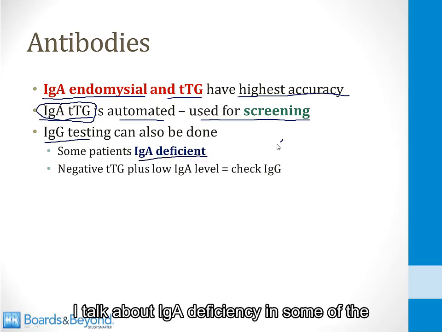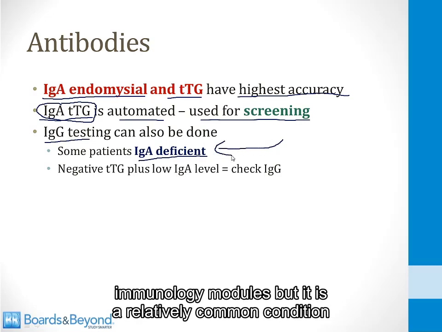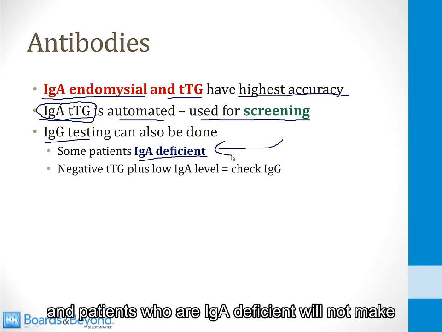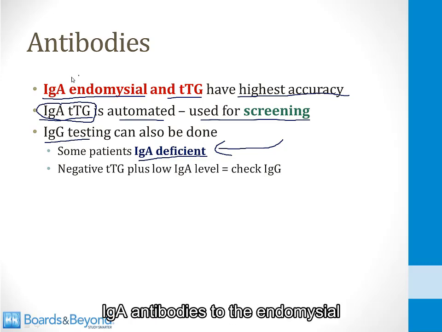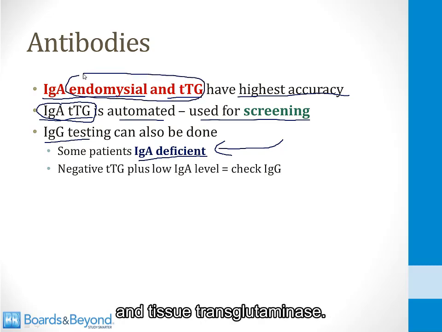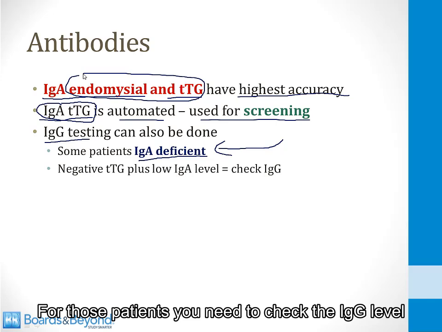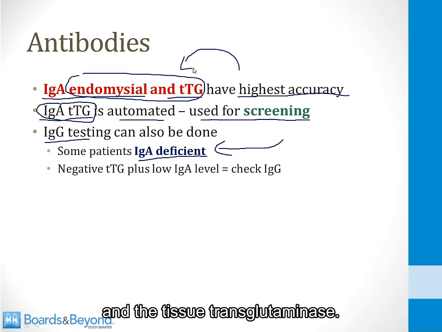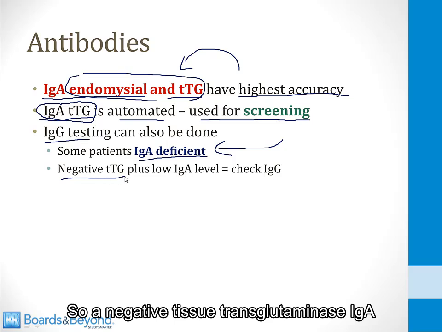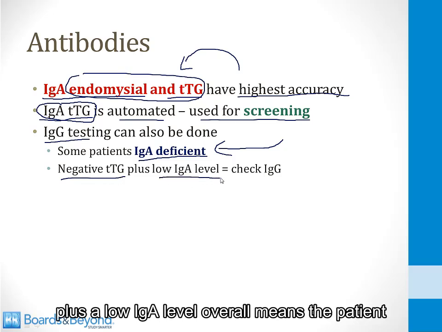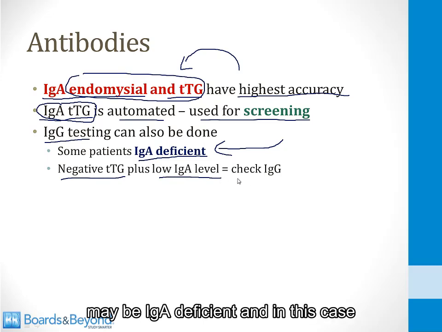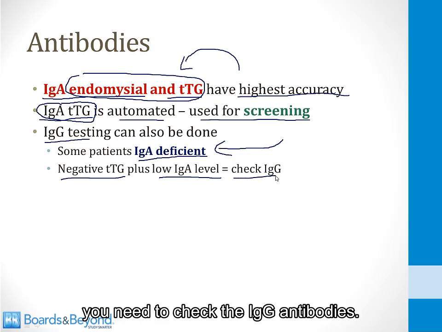I talk about IgA deficiency in some of the immunology modules, but it is a relatively common condition, and patients who are IgA deficient will not make IgA antibodies to the endomysium and tissue transglutaminase. For those patients, you need to check the IgG level to these 2 structures, the endomysium and the tissue transglutaminase. So a negative tissue transglutaminase IgA plus a low IgA level overall means the patient may be IgA deficient, and in this case you need to check the IgG antibodies.